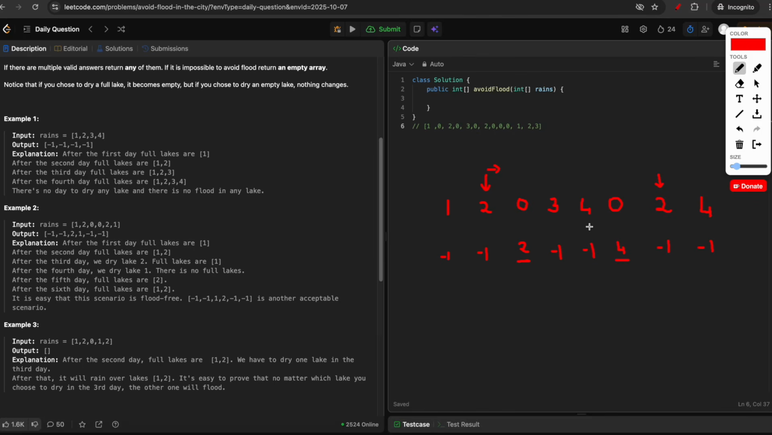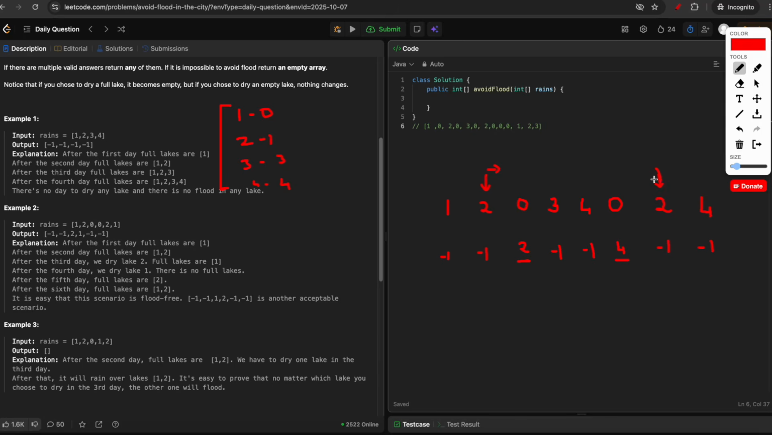So one way we can think of is brute force. So just maintain a map of the days. So lake 1 is filled on day 0, lake 2 is filled on day 1, then this is a free day, then lake 3 is filled on day 3, and lake 4 is filled on day 4.